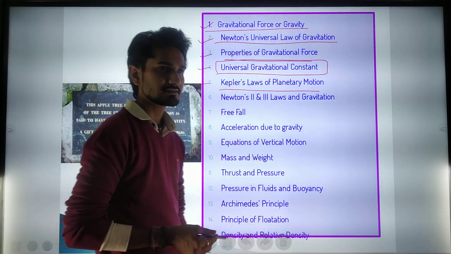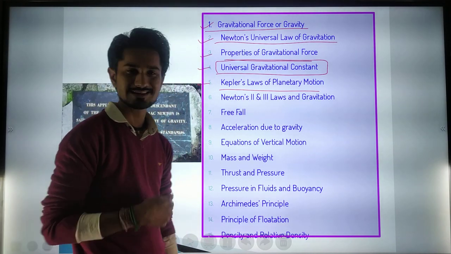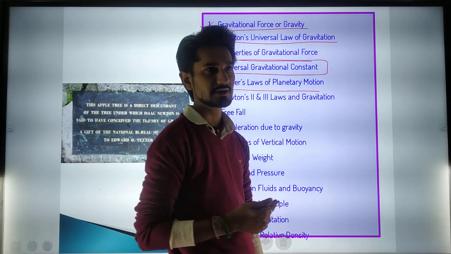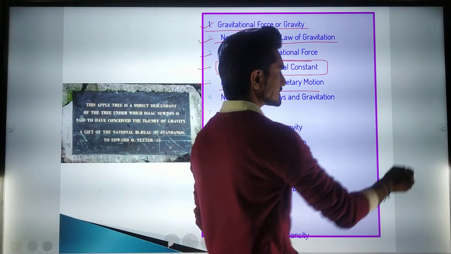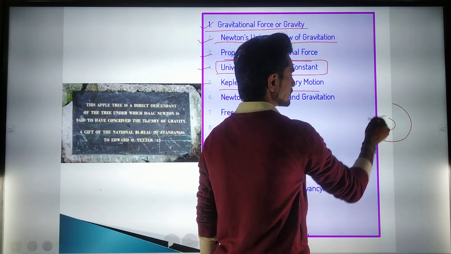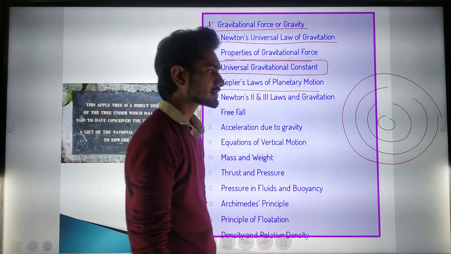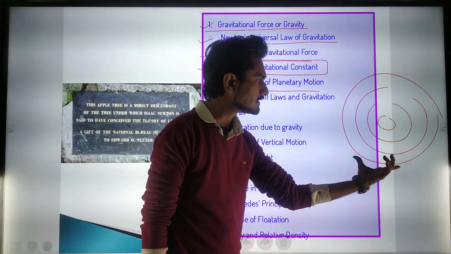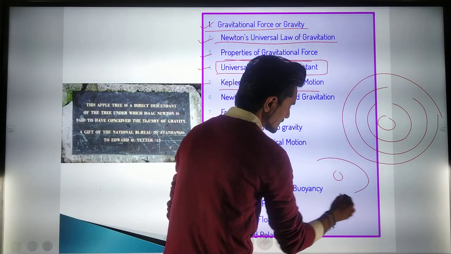In standard 8, chapter 17, Sun and the Solar System, I think that type of chapter comes in standard 8. There you have learned that there is some kind of revolving motion of the planets around the sun. Basically it is not revolving on a circular path, it is revolving on an elliptical path, like this.